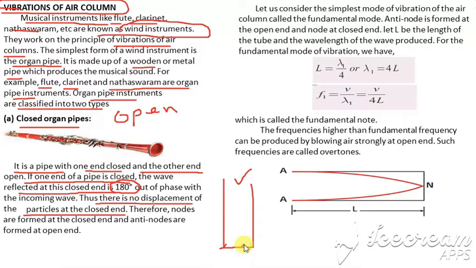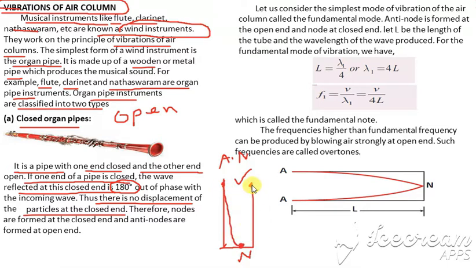So at the closed end, what is there? There is no displacement. So here a node will form. At the open end, an antinode will form. Consider that one node and one antinode. We are considering only one node and one antinode, and then the wave formed in this is given in this way.